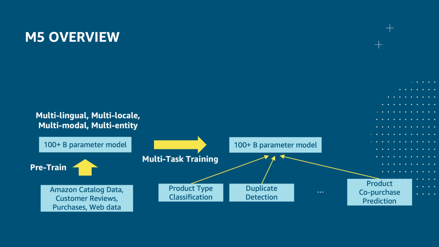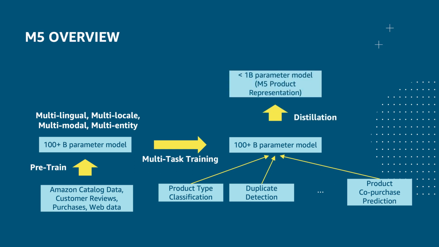Next, we use multitask learning to continue training this model on a diverse set of Amazon tasks selected to ensure they cover the important facets of a product or entity representation that are relevant to the customer application that'll use that entity representation. We then use knowledge distillation to compress this large teacher model to a much smaller student model that supports online deployment, which means the 99th percentile model inference latency needs to be less than 10 milliseconds.